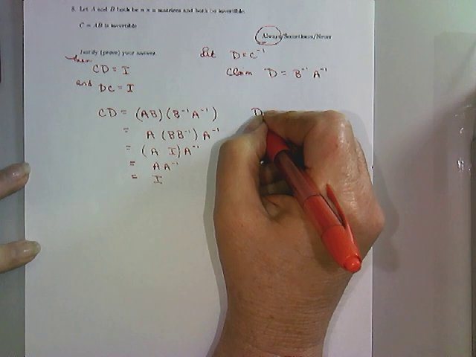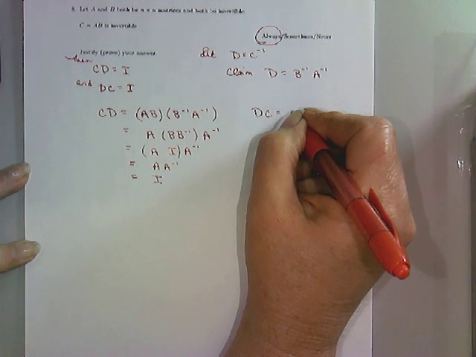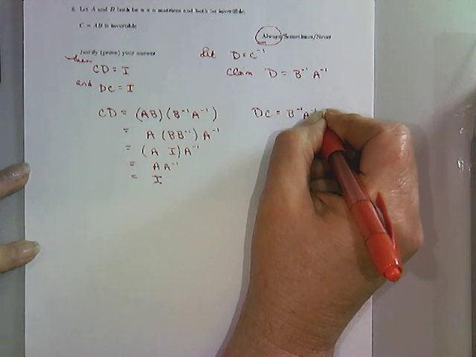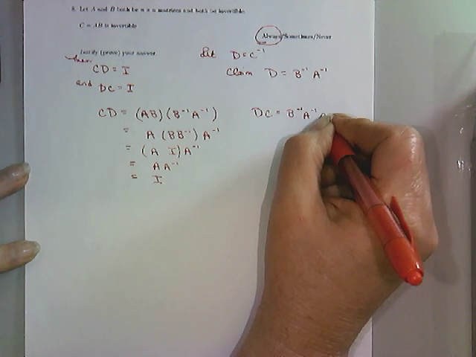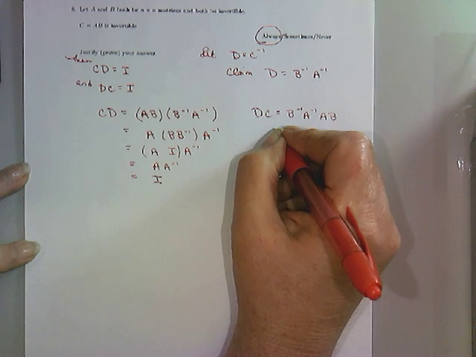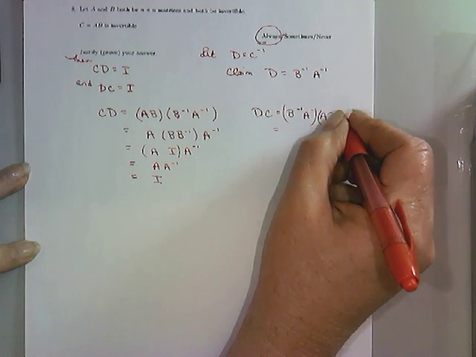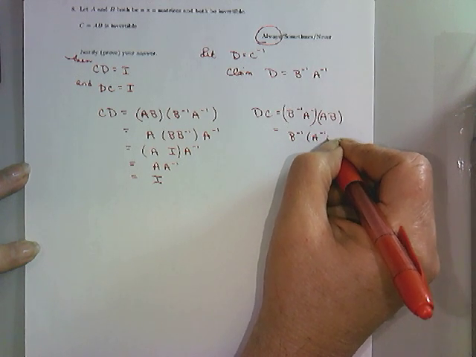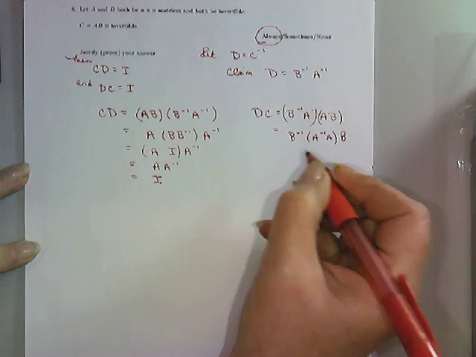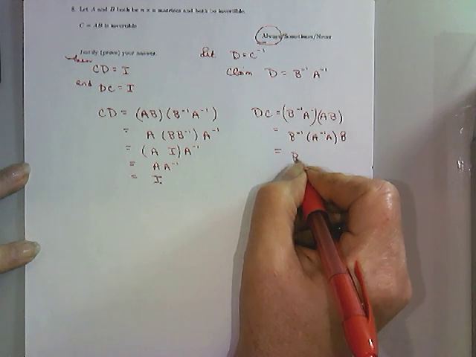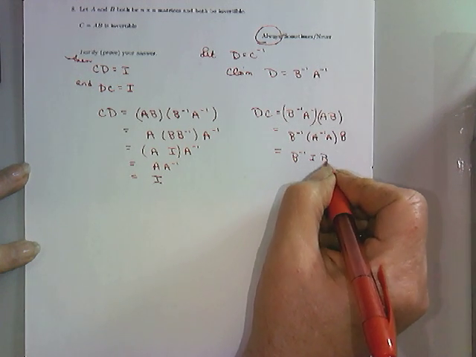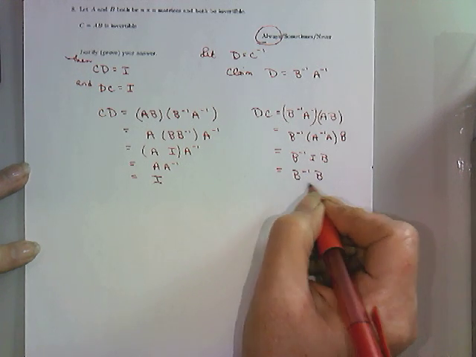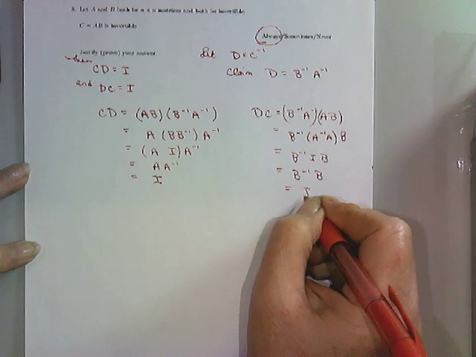If I look at D times C, that would be B inverse times A inverse times A times B, which is B inverse times the identity times B, which is B inverse times B, which is the identity.